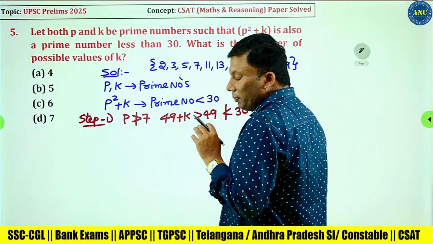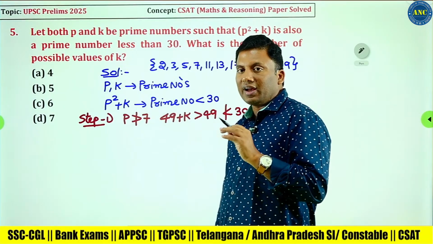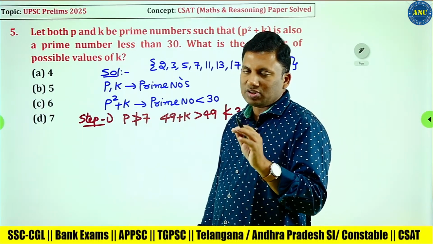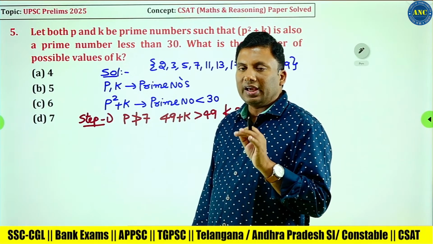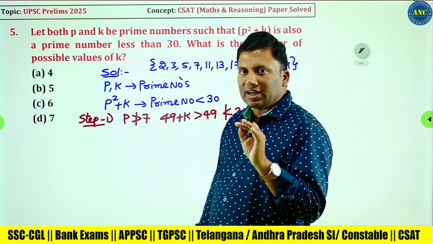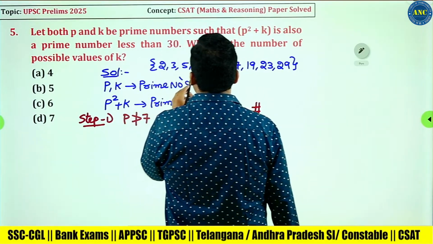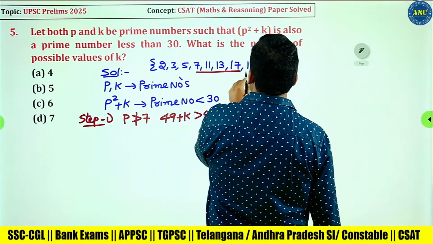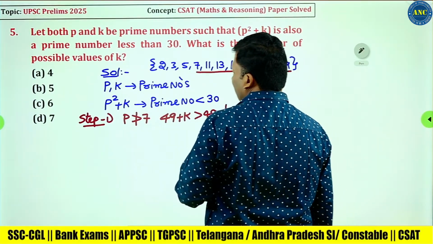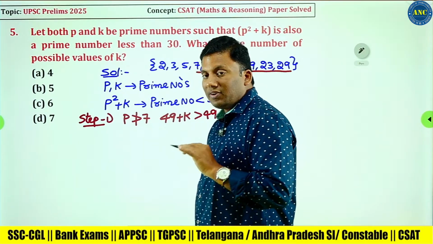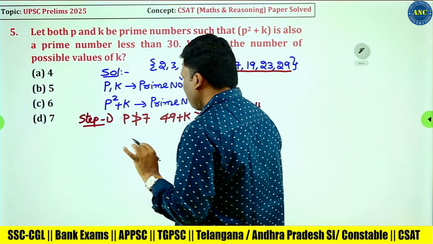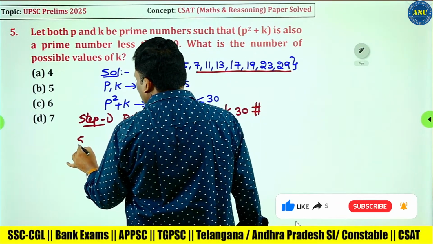That means P should not take any value greater than or equivalent to 7. Step 1, I hope it is clear. From 7 onwards, P will not take any value. Step 2.